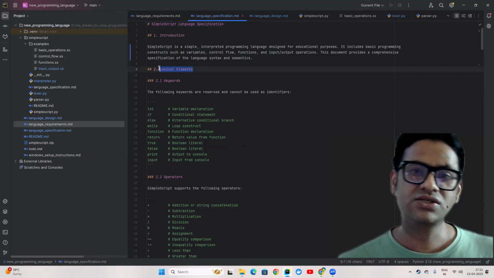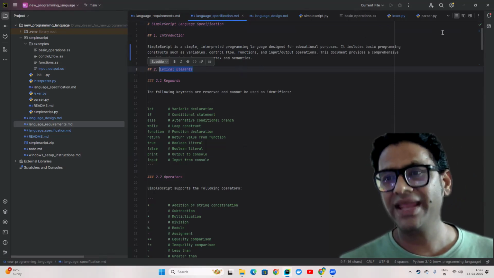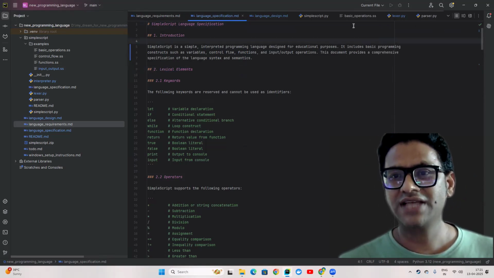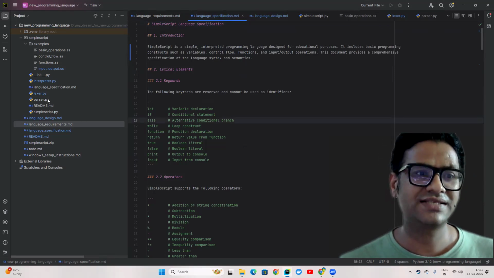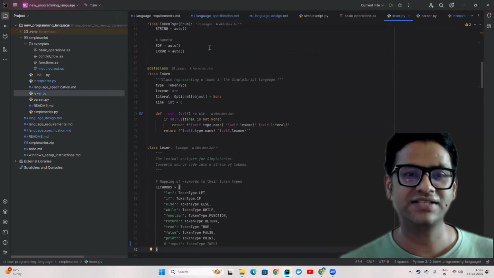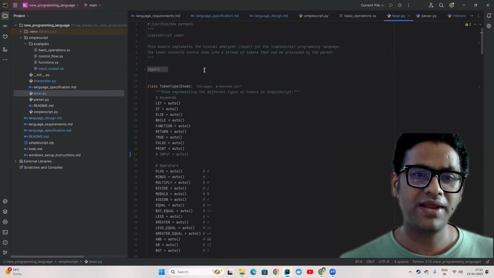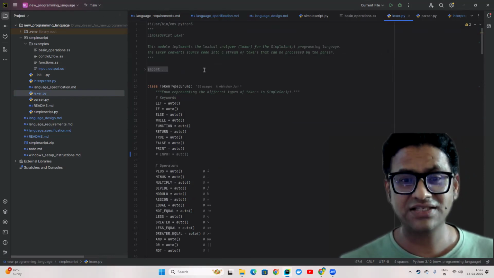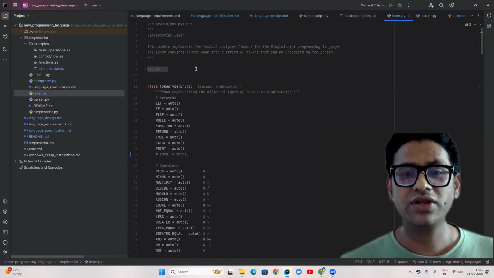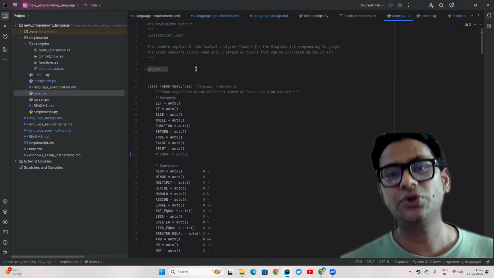So what I understood is, there are three main components which I built. The very first one is the Lexer. What it does is, whenever we try to execute any programming language through any file which contains code, this Lexer converts that code into tokens.